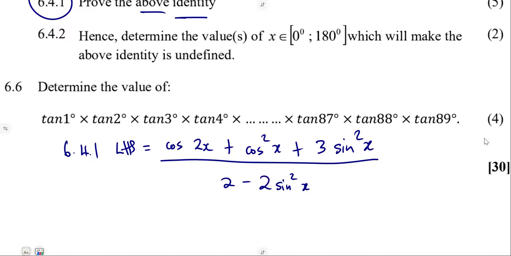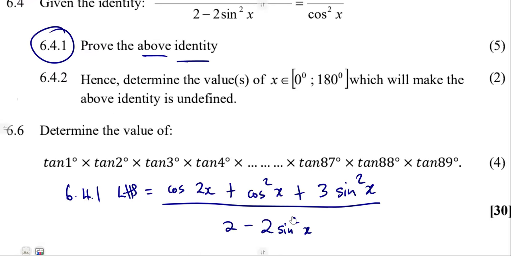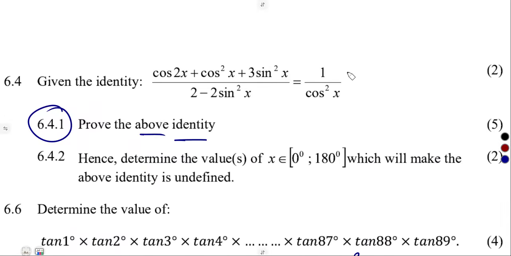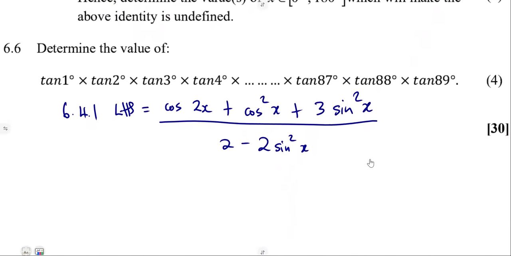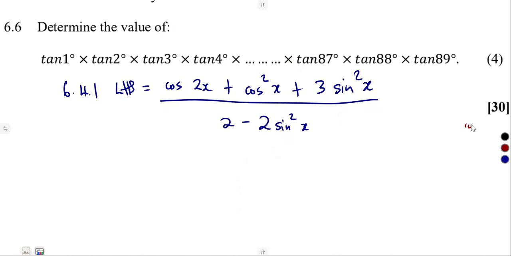So we are to prove, yes, but also check what you have on the right-hand side: it is just 1 over cos squared, meaning to say our answer is just in terms of cos. So is it possible that we get rid of every sine and just have it as a cos? All right, so we're going to start with cos 2x. We need x, not 2x. So we must get rid of the cos 2x. Sine squared, all right, and this also sine squared.